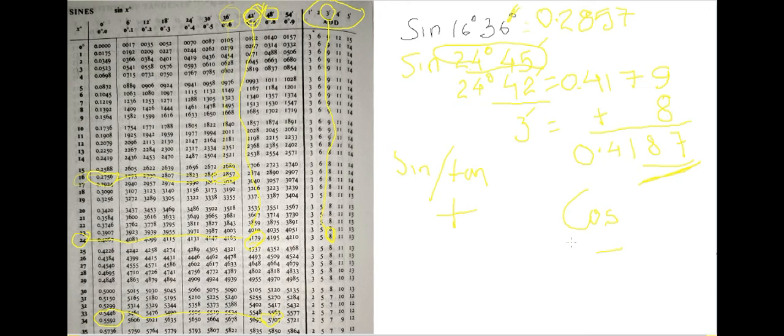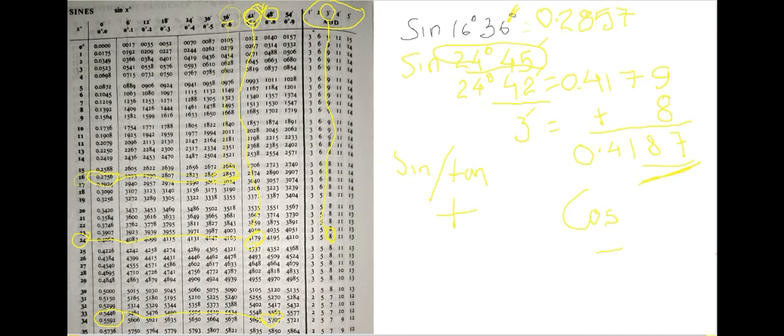Then the third kind of question was where you are given a minute which is not a part of the table, on the top of the table, which is not a multiple of 6. So like 24 degree 45 minute, then go for that minute which is just less than 45. 42 is less, which is given there in the table. So we found out 24 degree and 42 minute, and the value of that one is 0.4179. Then since you were asked to find 45 minute, but you found 42, there is a difference of 3 minute coming. This difference of 3 minute is what is to be added.